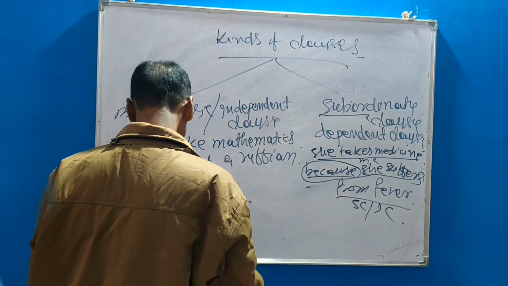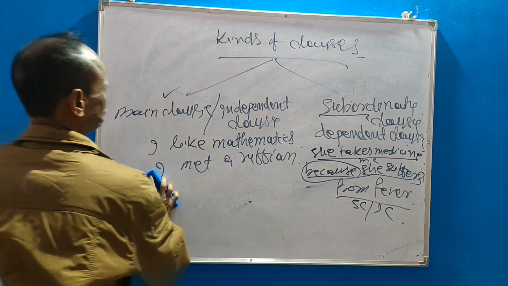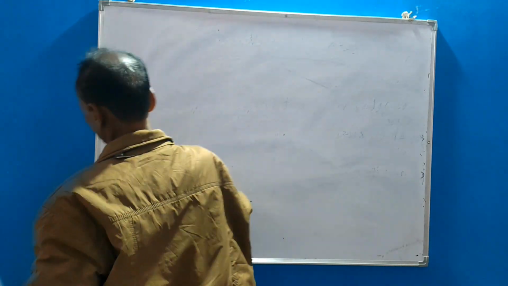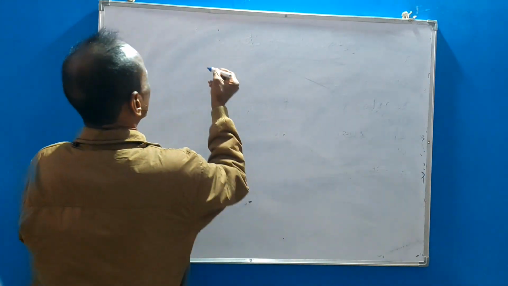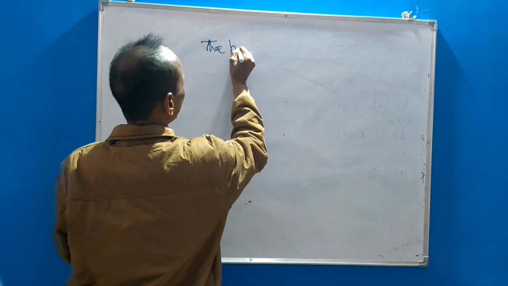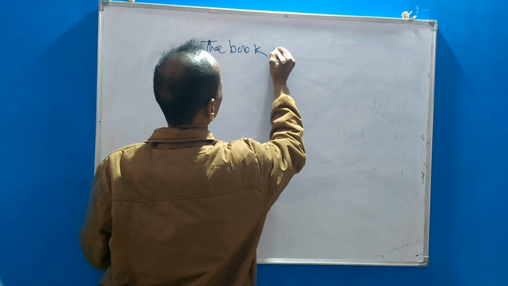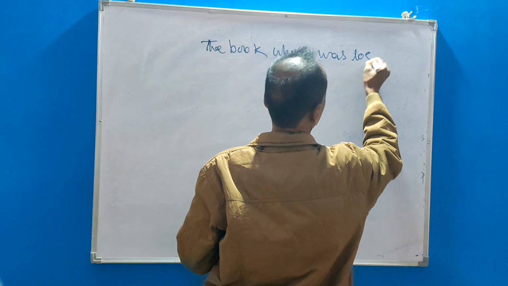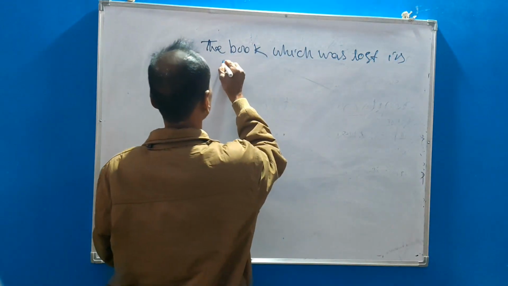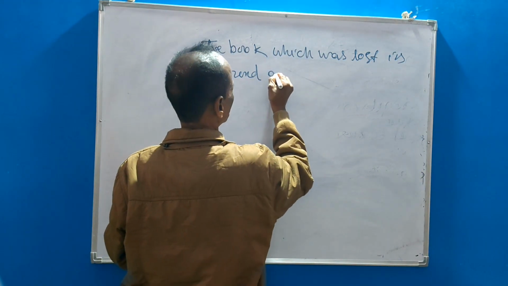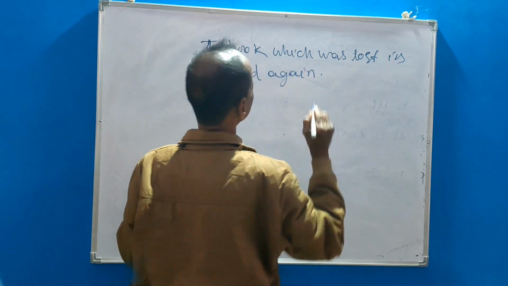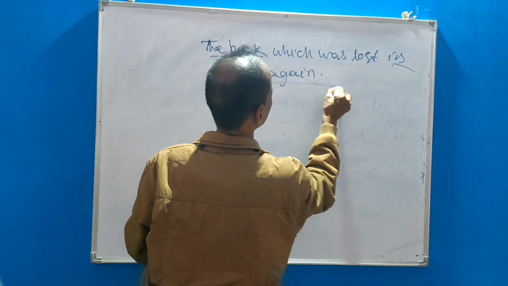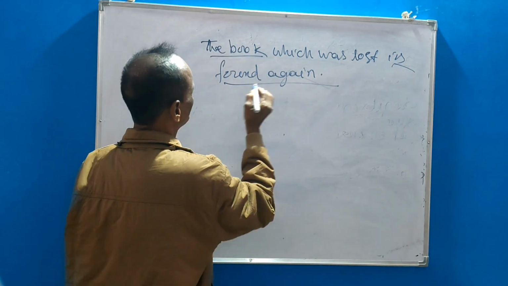Okay. For another example, the book which was lost is found again. Okay. The book is found again. Main clause or independent clause?